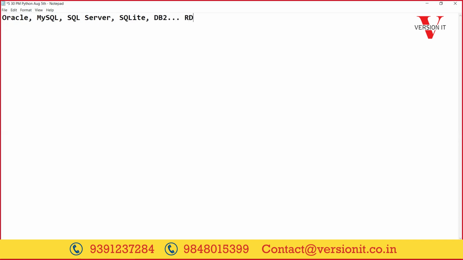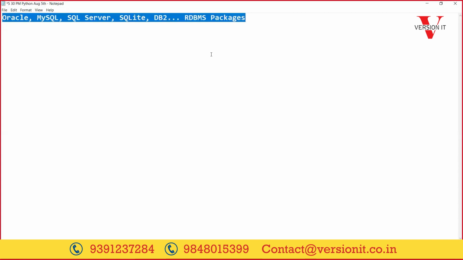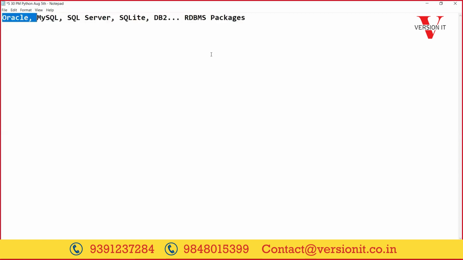All these types of software we call RDBMS packages, Relational Database Management System packages. One of the powerful packages here is Oracle. We can call these RDBMS packages, or even SQL databases.